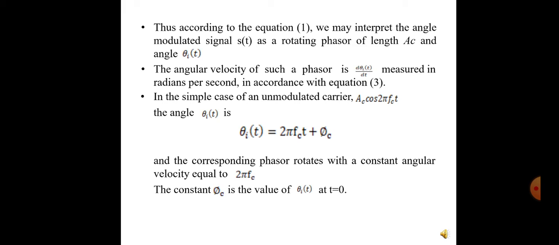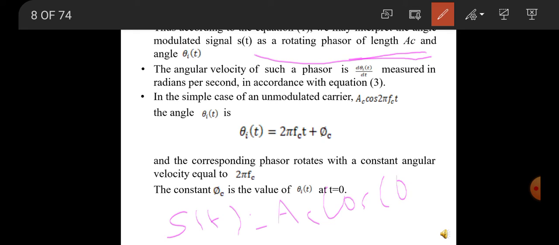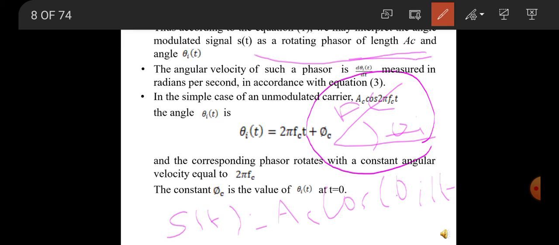According to equation 1, we may interpret the angle modulated signal s(t) as a rotating phasor of length Ac and angle theta i(t). s(t) is equal to Ac cos theta i(t). This rotating phasor rotates through 2 pi radians, and after 2 pi radians it repeats.